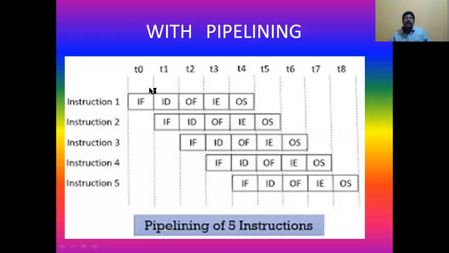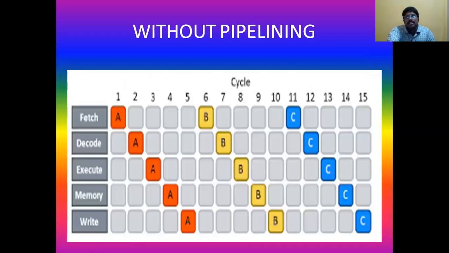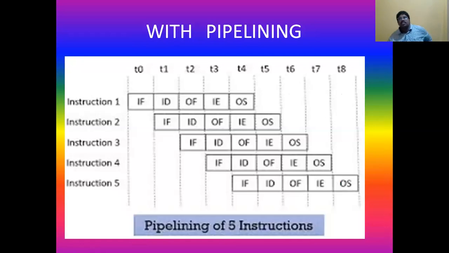Here you can observe the pipelining concept. The labels IF, ID, OF, IE, OS have been given, but don't bother about them. Just think these are the 5 stages, like the previous slide: fetching the instruction, decoding, execution, memory, and write. Whatever is mentioned there, I have taken just as an example, so no problem with it.